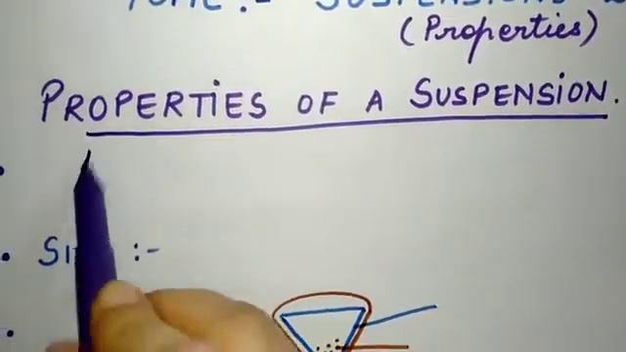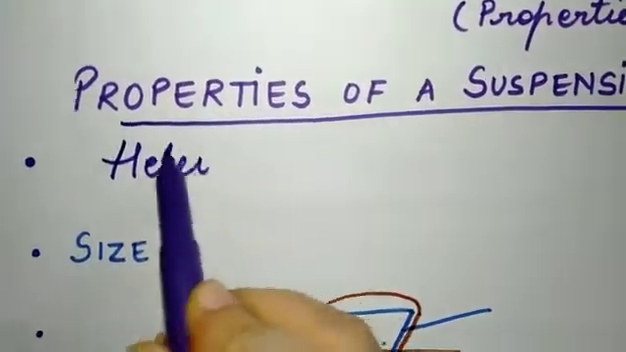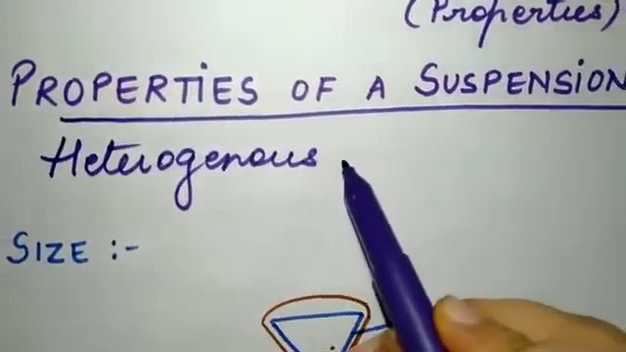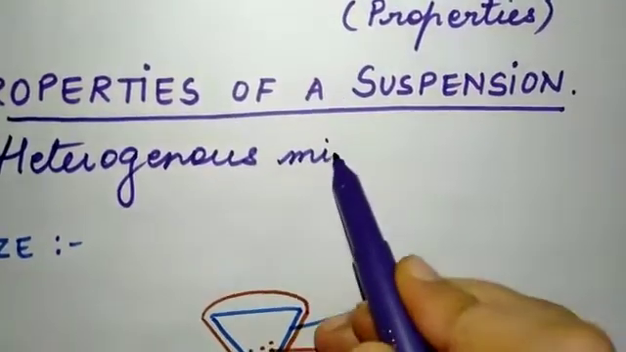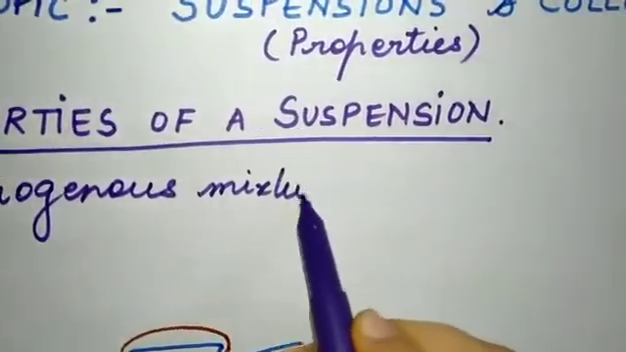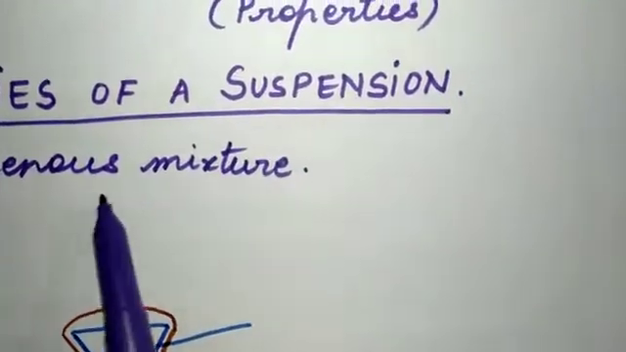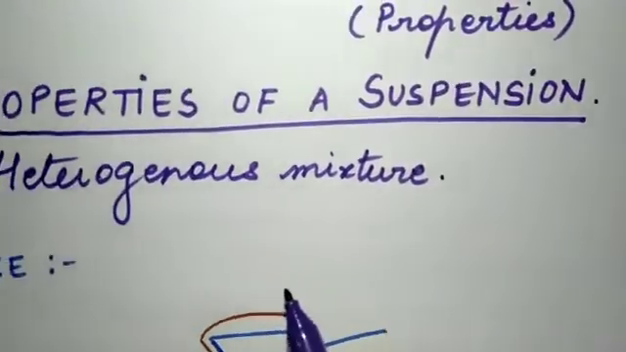Number 1: suspensions are heterogeneous mixtures. We have read about heterogeneous mixtures, that those mixtures which do not have the same composition throughout are known as heterogeneous mixtures. So suspensions are heterogeneous mixtures.